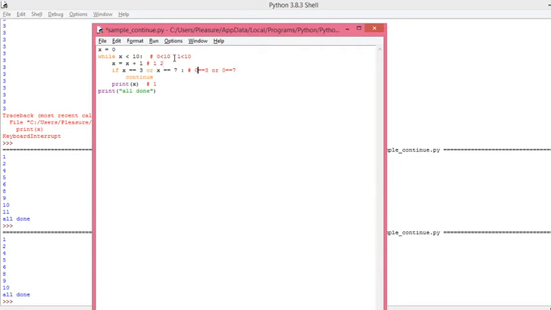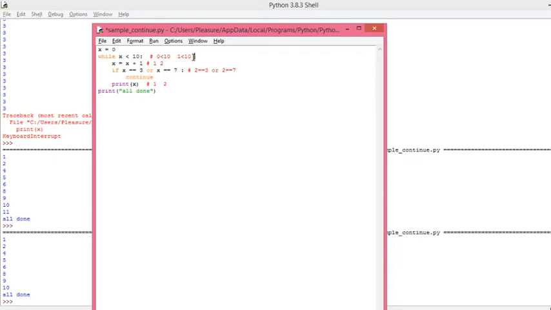Now test the condition, 2 is equal to 3 or 2 is equal to 7. Both are false. So it comes to the print statement and prints the value of x. The value of x is 2, so it prints 2.